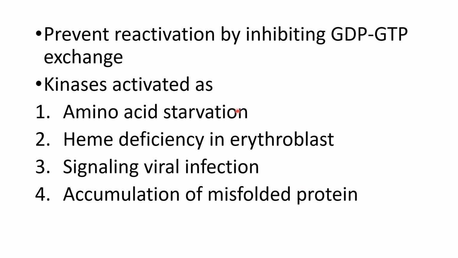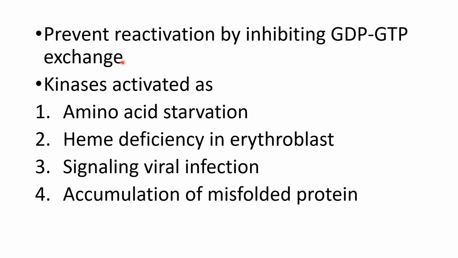Messenger RNA translation. The expression can also be stopped at the translational process, and here one of the translational factors, known as eukaryotic initiation factor 2, when it is phosphorylated, will be inhibited.